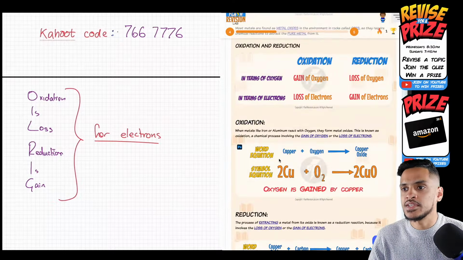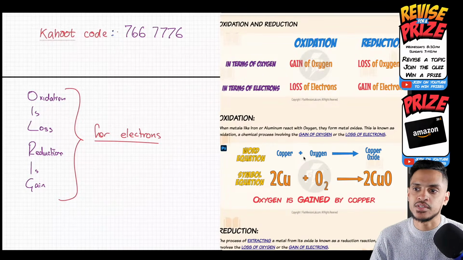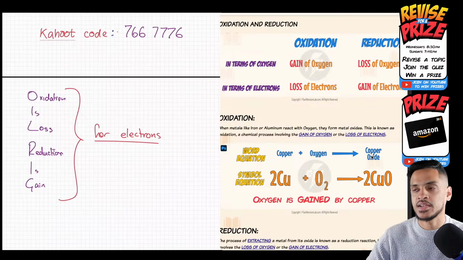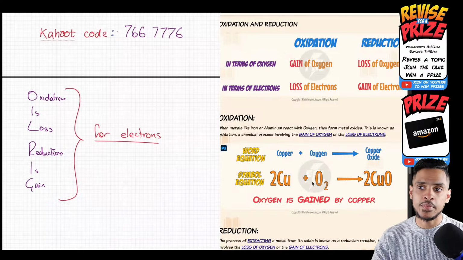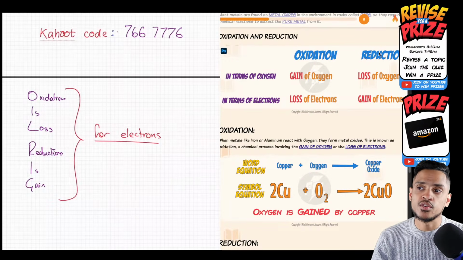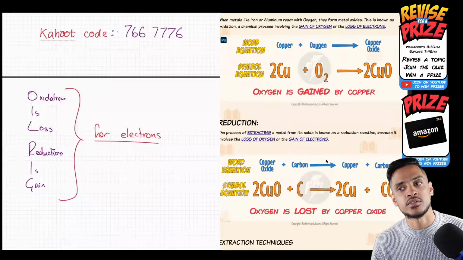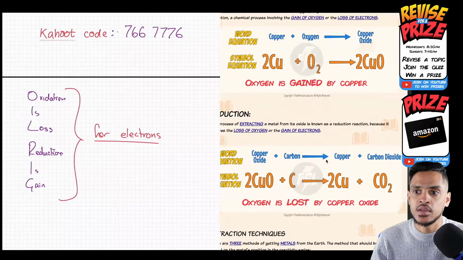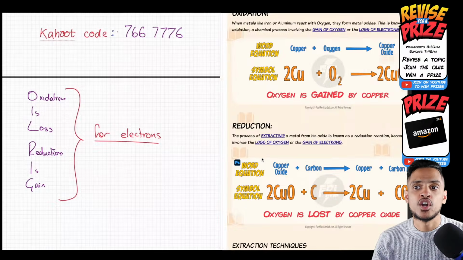So oxidation, when the metal reacts with oxygen, that's an example of oxidation. So copper plus oxygen forms copper oxide. That's an example of oxidation. But what we're trying to do to those ores, remember, they're already in the form of an oxide. So I was talking about iron oxide. Imagine you had an ore of copper oxide. You want to remove the oxygen from it. You want the loss of oxygen. So what you want is a reduction reaction. So what you want to do to extract a metal out of its ore is a reduction reaction. So for copper oxide, for example, you want to remove the oxygen to form copper.